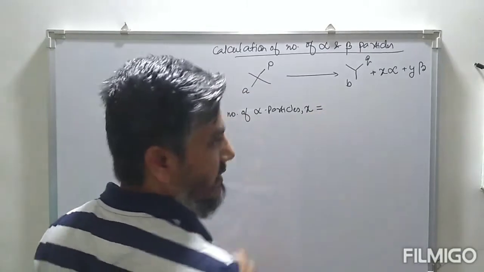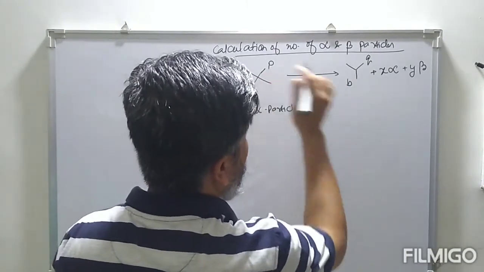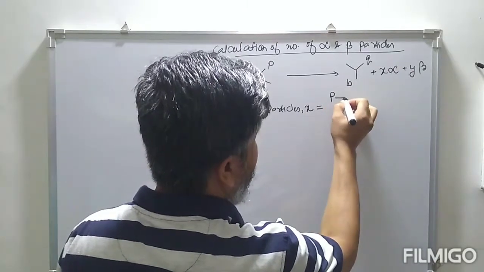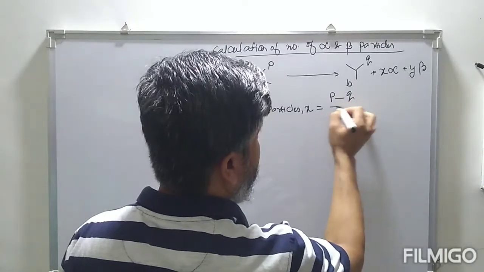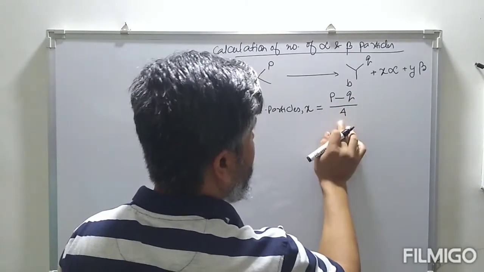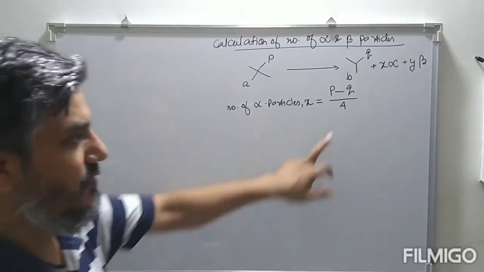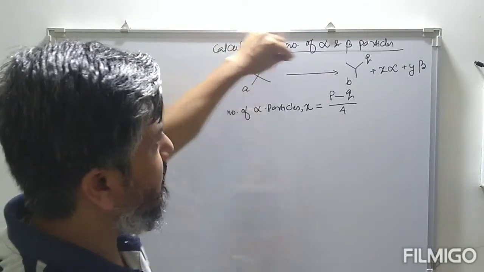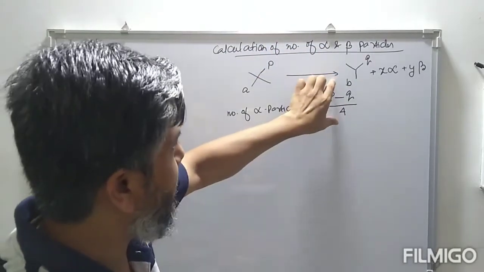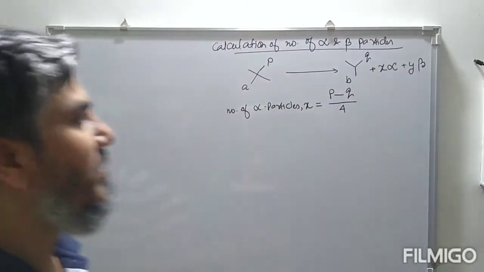The number of alpha particles is equal to the mass number of parent nuclei, that is P, minus the mass number of daughter nuclei, that is Q, divided by 4. Why 4? Because for each alpha particle the mass number changes by 4 units. So the difference in mass number of parent and daughter nuclei divided by 4 gives the number of alpha particles.